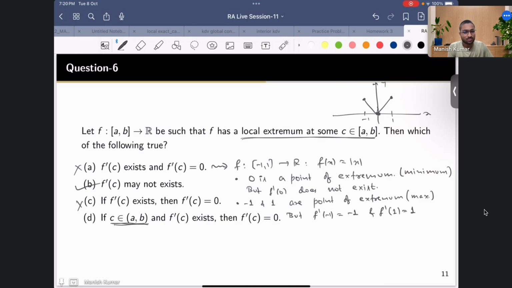For example, 0 was the interior point where the extremum exists, basically the minimum in this case. It says that suppose c belongs to (a, b), that means the point is an interior point, and the derivative exists. Then f prime will be 0. What do you think about this option?